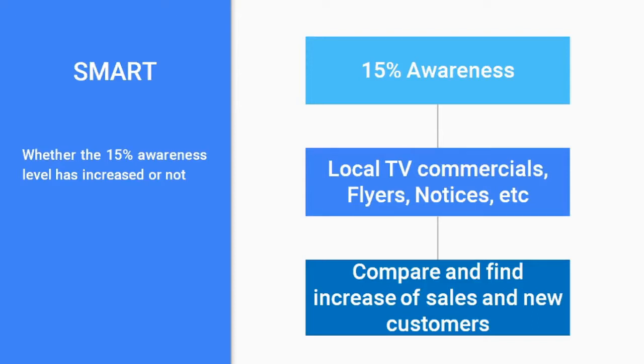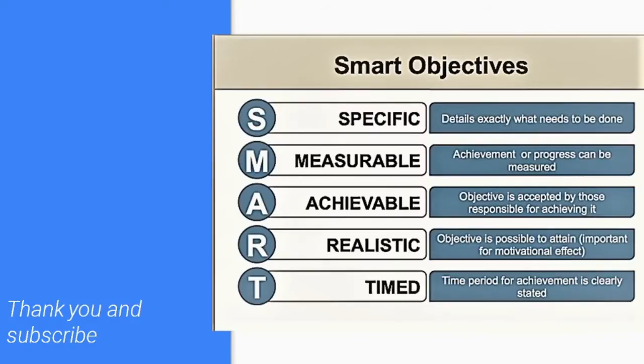So in this example, we have understood that with specific, you always know what needs to be done. Measurable, whether the progress can be measured or not. Achievable, whether it is accepted by the people who are actually doing this activity or not. Realistic, once it is attained, what we should do and how we can improvise, which is always there for increasing the motivation level.